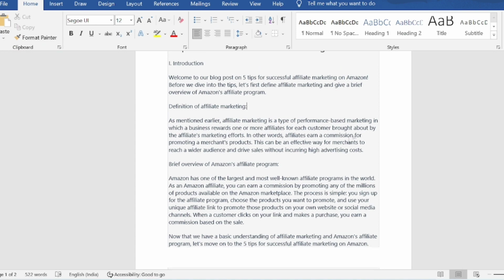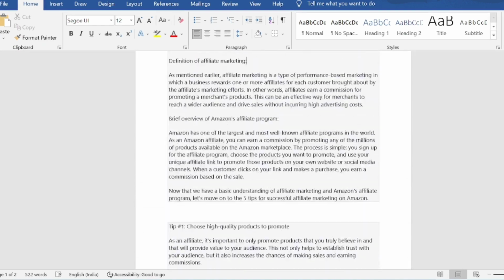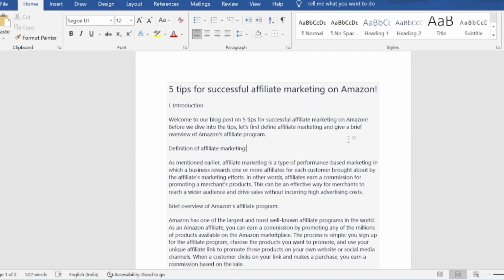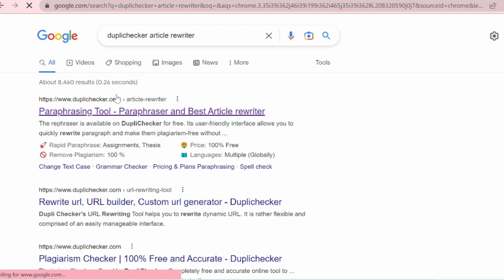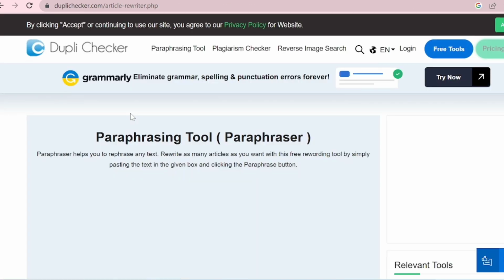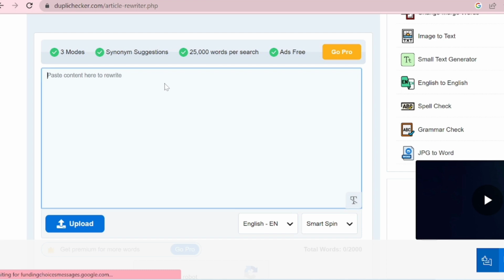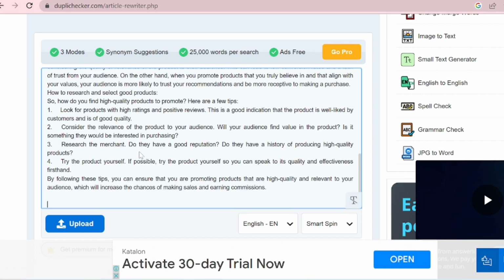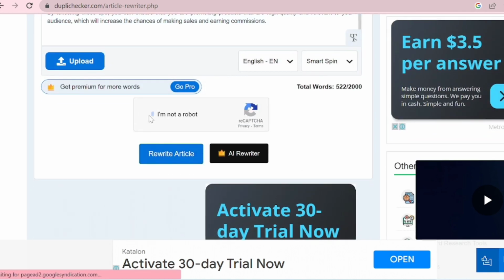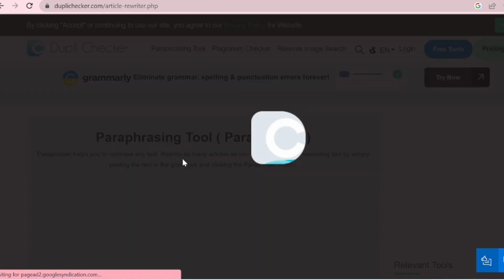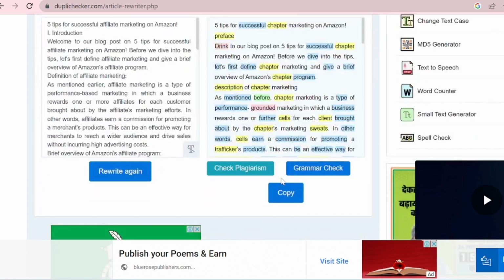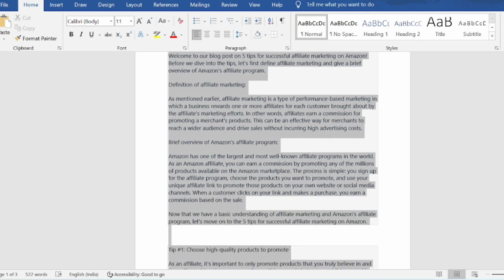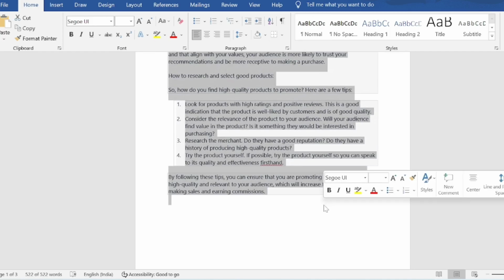Now, after creating a full blog with ChatGPT, it's time to convert it into a human-generated blog if you want to rank it on Google. For that, copy all of these, go to Google and search for duplicate article rewriter. Click on the first website, scroll down, and paste the whole content right here. After that, tick "I'm not a robot" before clicking on Rewrite Article. Now after a few minutes, this tool will automatically rewrite the whole article. So just click on Next. Copy all of these, go back to that Word document and paste the rewritten article right here.